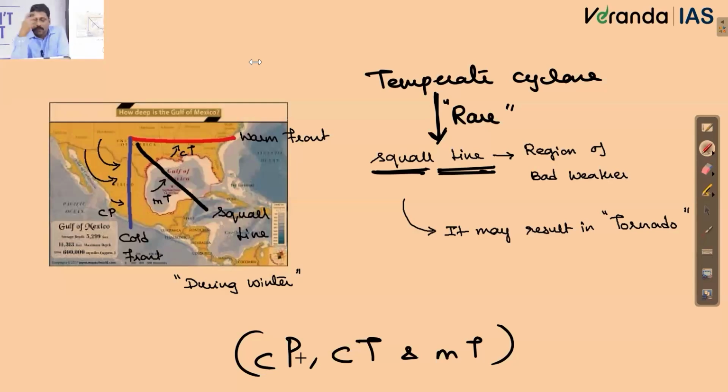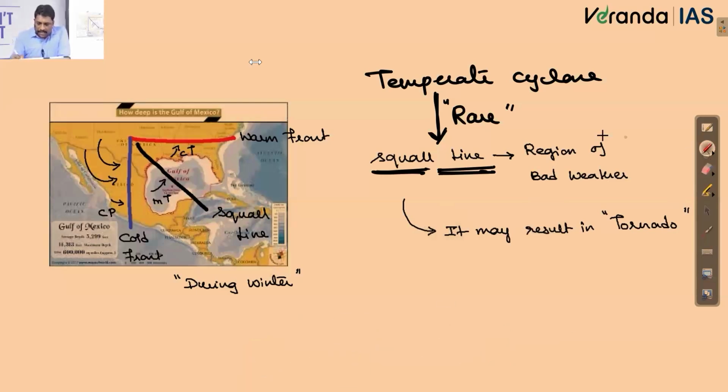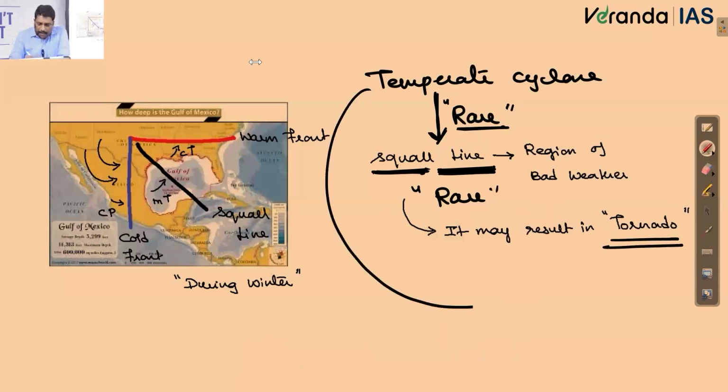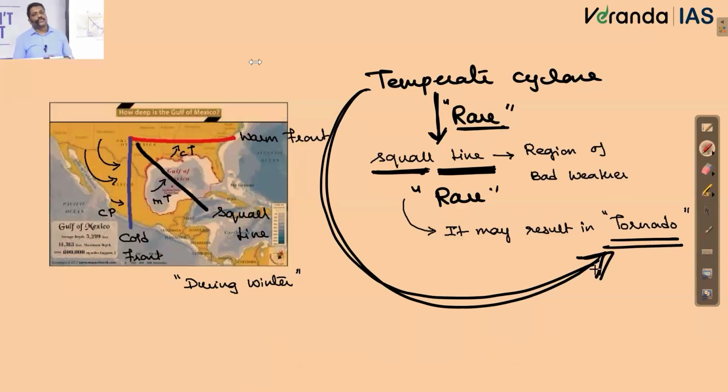Okay. So what I just want to tell you, temperate cyclone very rarely will result in the formation of a squall line, and a squall line very rarely will get transformed into what? Tornadoes. So a temperate cyclonic circulation getting transformed into a tornado is rarest of rare. It is not very common, but very rarely temperate cyclones will get transformed into what? Tornadoes.